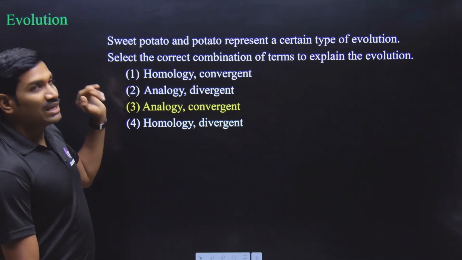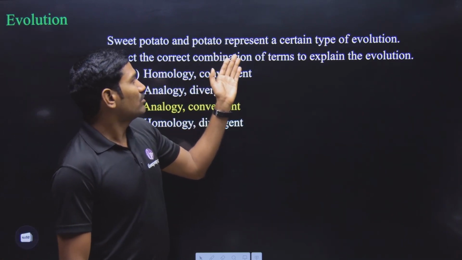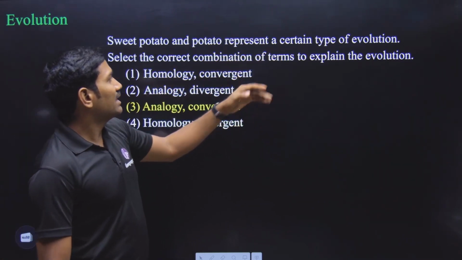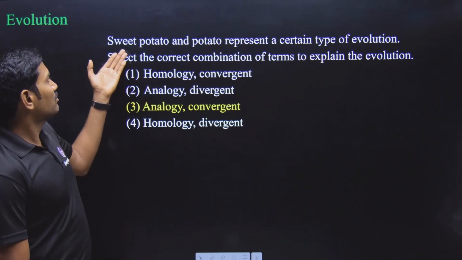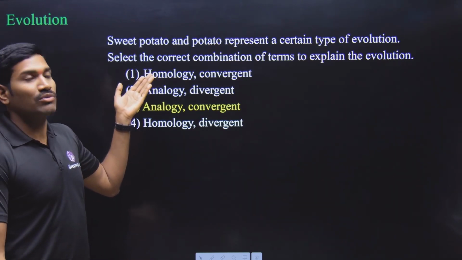Next one, from the evolution chapter. Sweet potato and the normal potato. These two represent a type of evolution. What are these? Here, with respect to sweet potato, if you see, it is a root modification.